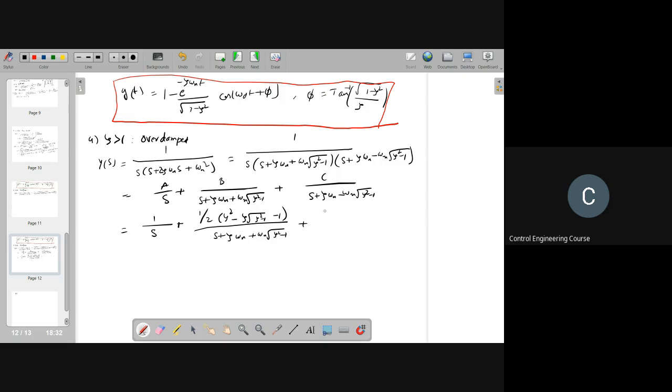We can try this, and here it will be 2 into zeta square plus zeta into square root of zeta square minus 1 minus 1, plus s plus zeta omega n minus omega n into square root of zeta square minus 1. So y of t will be